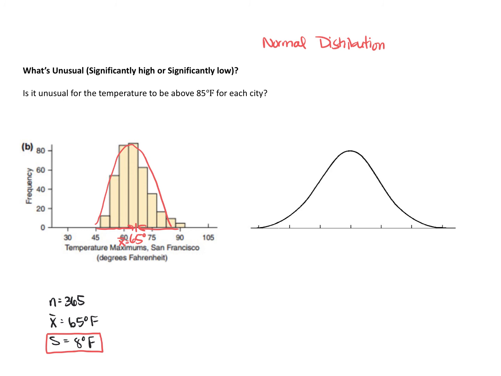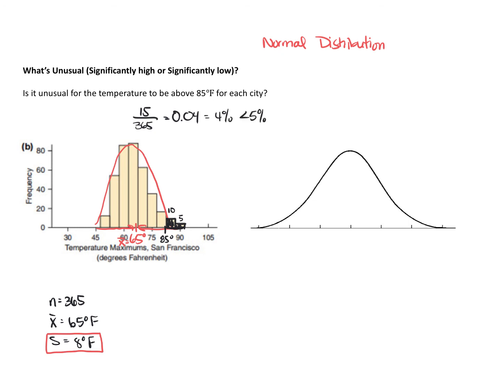So I want us to, again, roughly estimate what's the probability that the temperature is above 85 degrees. So if I mark 85 in black here, 85 degrees is about there. If I want to do a rough estimation, I can count these frequency bars. This looks like about 10 days and that's about 5 days. So out of 365 days, 15 of those days we have temperatures that are above 85 degrees. And that gives us a probability of approximately 0.04. So that's about 4%. And 4% is definitely less than 5%.